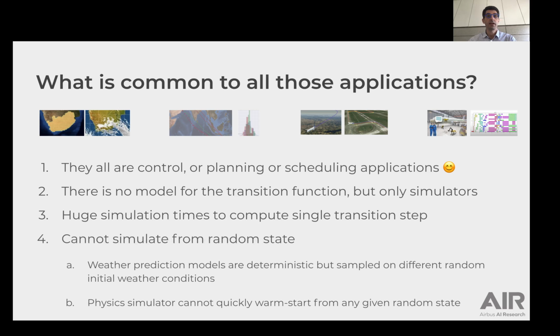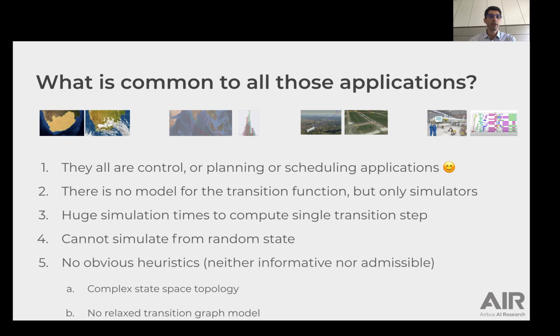Furthermore, in many cases, simulators cannot be restarted from any given random state that a search algorithm would explore. For instance, weather prediction models can only be deterministically rolled out from different sampled initial conditions. Physics simulators internally maintain a very complex state that is not available to the planner, which prevents us from restarting the simulator from any possible given state. Finally, in most cases, there are no heuristics, neither informative nor admissible, that could be used to guide search algorithms. This is due to the complexity of the underlying state space topology and to the lack of a relaxed transition graph model at hand.